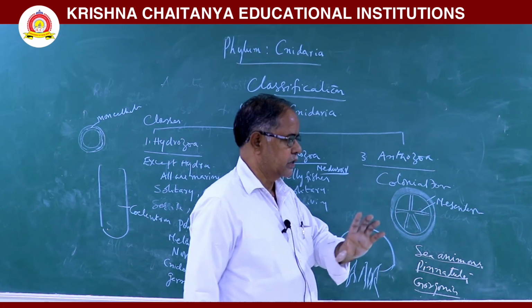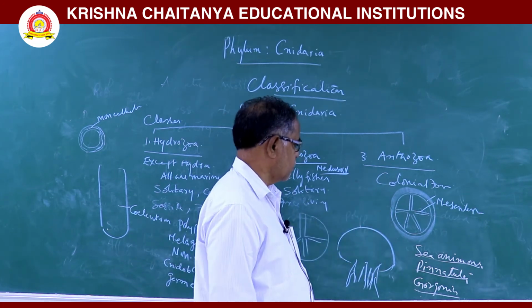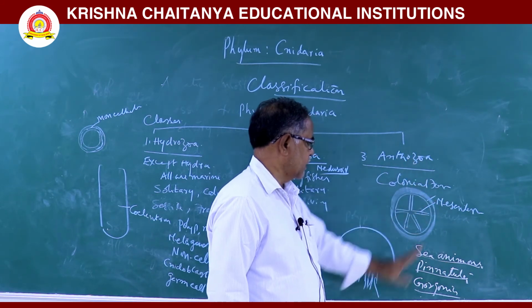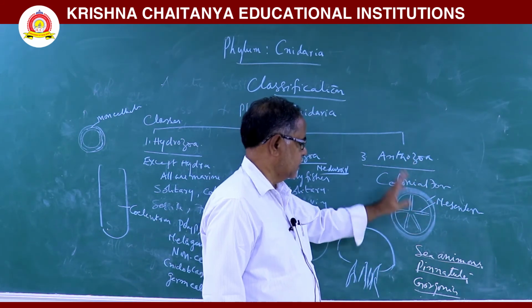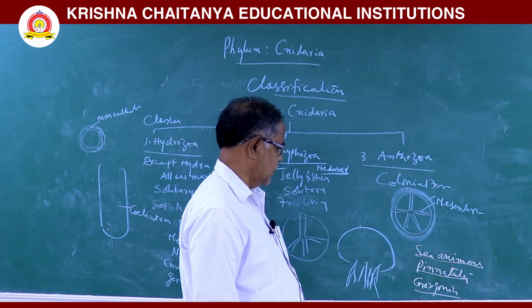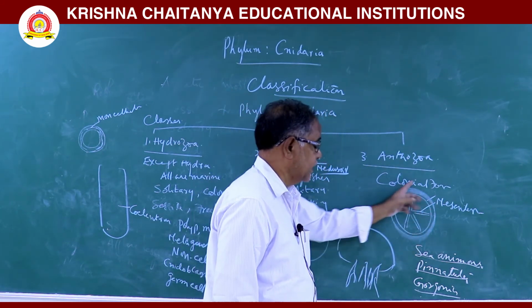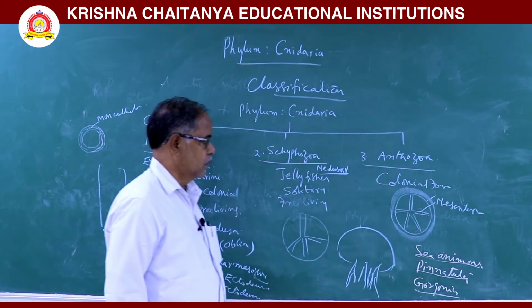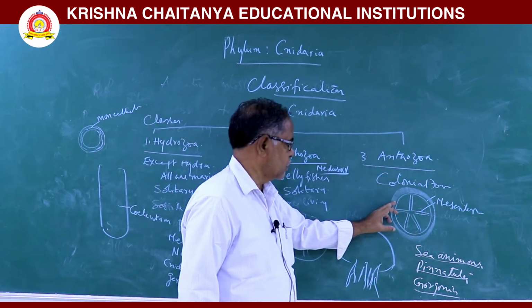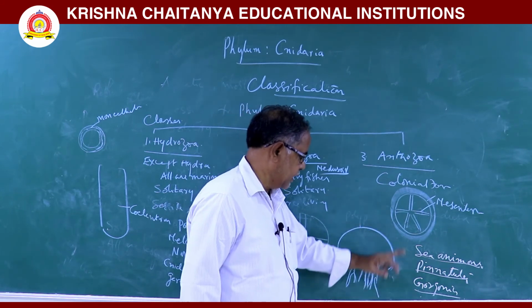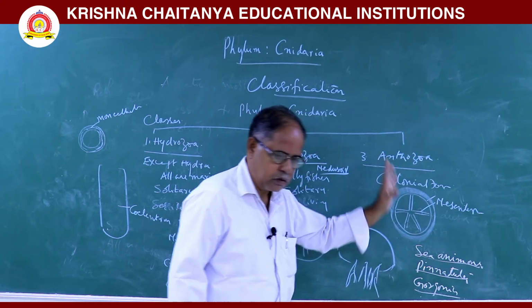They are called coral forms. Here nidoblast cells are present in ectoderm. Next, germ cells are present in the endoderm. Here the mesoglea has connective tissue. That is an important point. In anthozoans, the mesoglea has connective tissue. For example, sea anemone, Pennatula and Gorgonia.